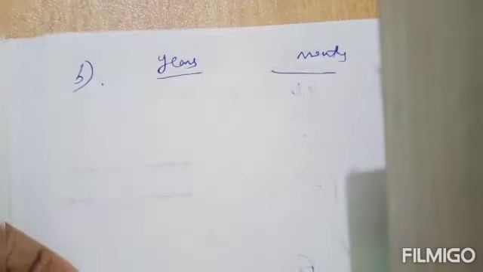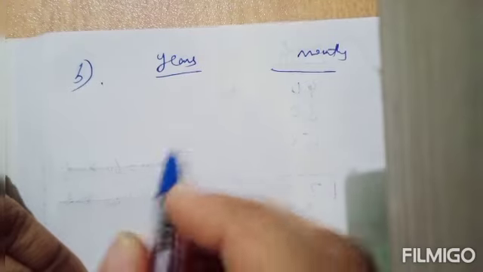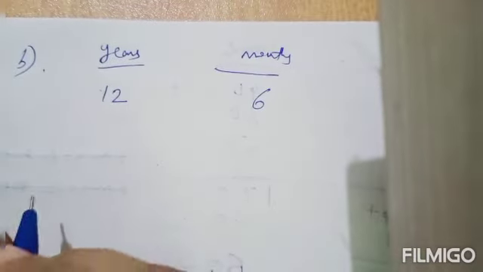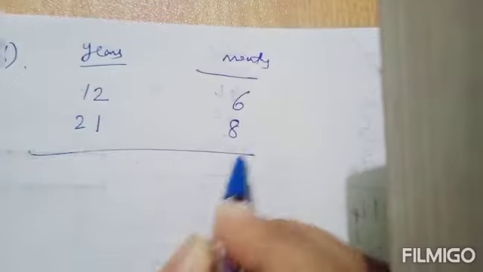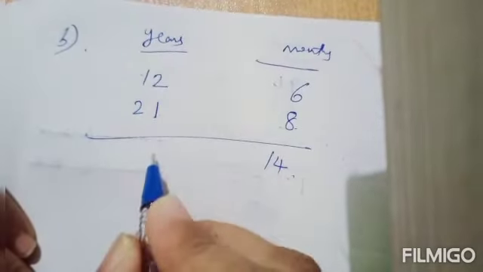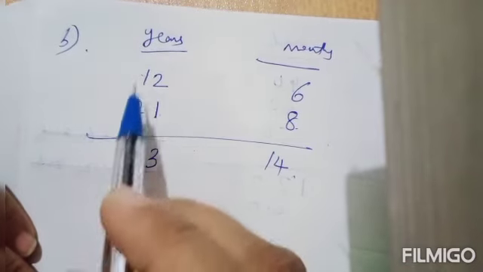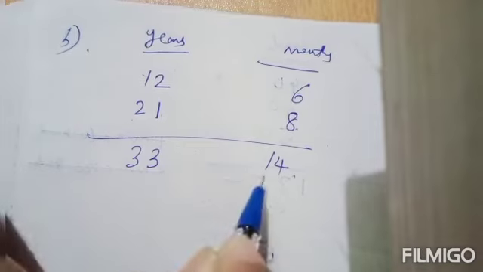Okay. Next would be 12 years 6 months and 21 years 8 months. So 12 years and 6 months, then 21 years, then 8 months. So 8 plus 6 you will get 14. 2 plus 1 it is 3. 2 plus 1 again 3. So 33 years and 14 months.